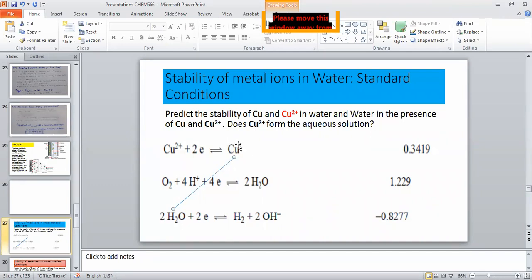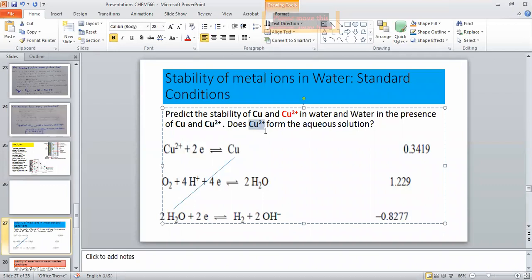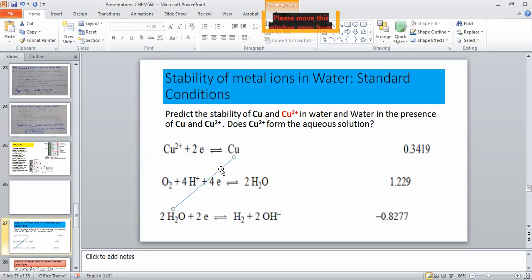So the copper metal will be stable in water, or you can say the water will be stable in the presence of the copper. Or you can say, no, forming the aqueous solution is out of the question, because this is the term we only use for the metal ions. So we are not going to consider an aqueous solution of the copper metal. So this is your answer over here.